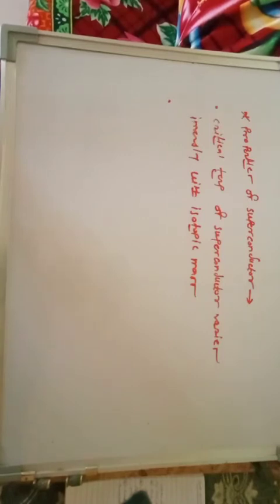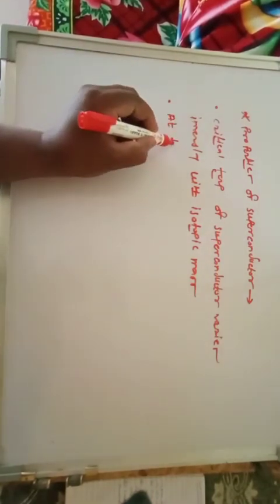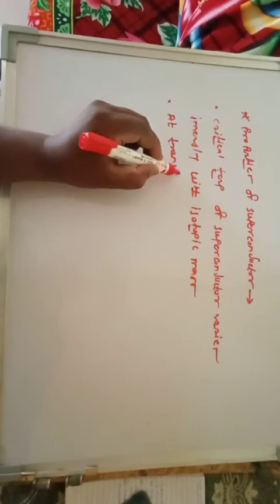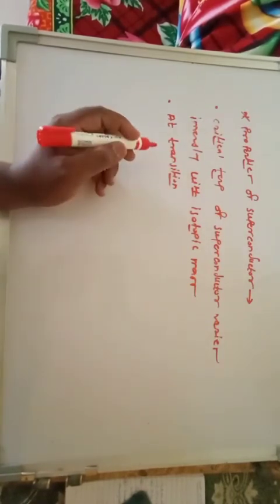We already discussed that diamagnetism is an essential property of superconductors. At a transition means the conversion of a normal conductor into the superconducting state.